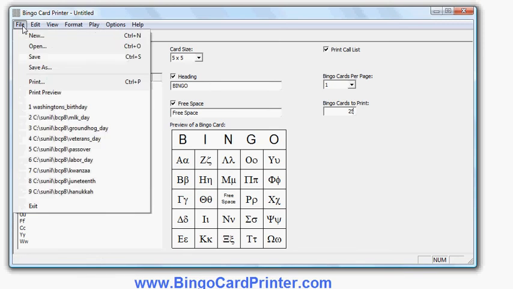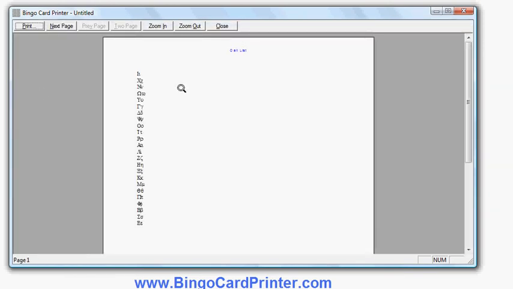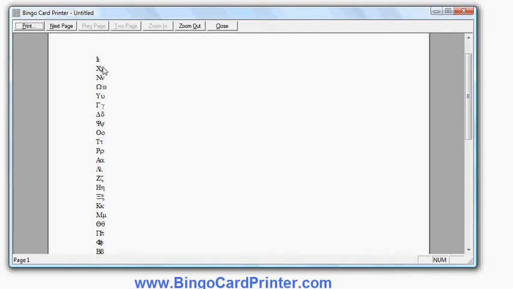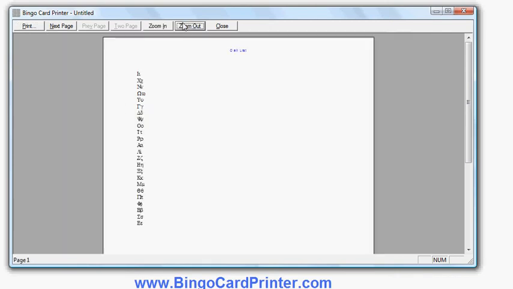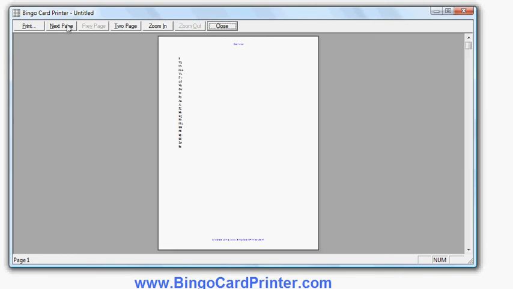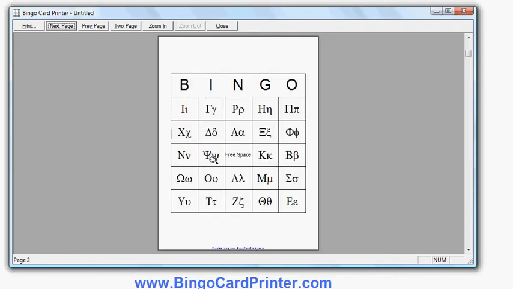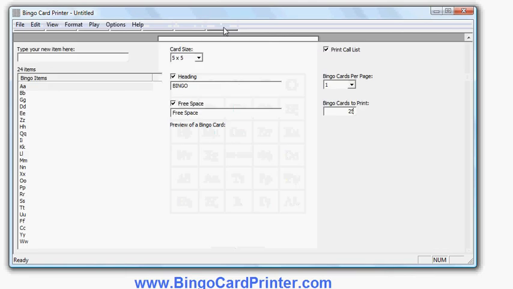I will instead do print preview, and you'll see first of all the first page here is the call list. That is the Greek letters in random order. I'll zoom out so you can see the whole page, and then I'll do next page, and there's my first bingo card here. If I do next page, you'll see it's got a different layout of the Greek letters, and the next page is different, and the next page is different, and so on. So that's how you create Greek letter bingo cards using this program, Bingo Card Printer, from bingocardprinter.com.